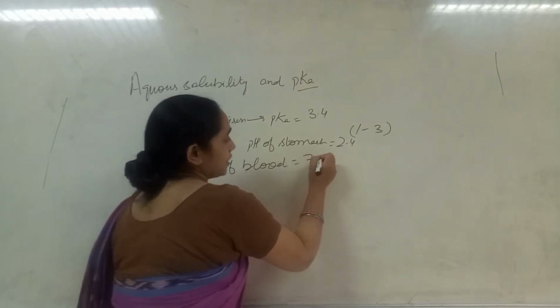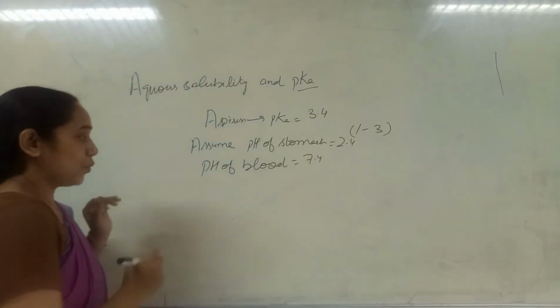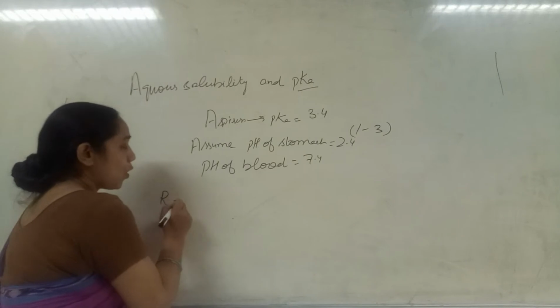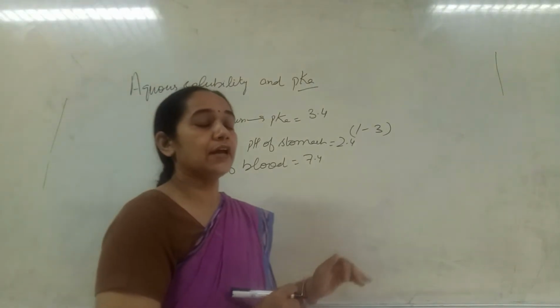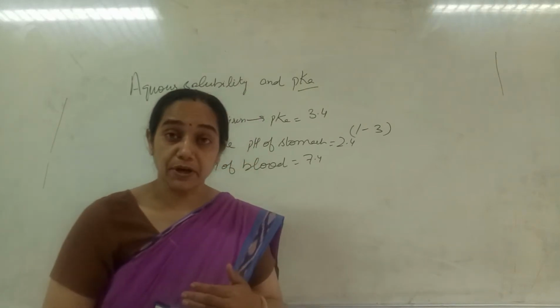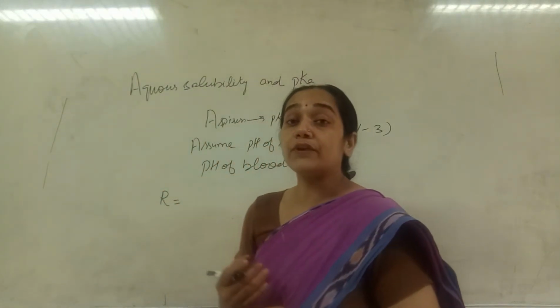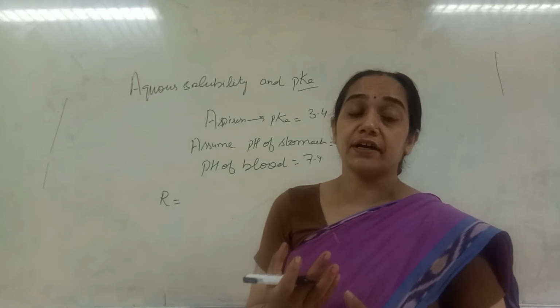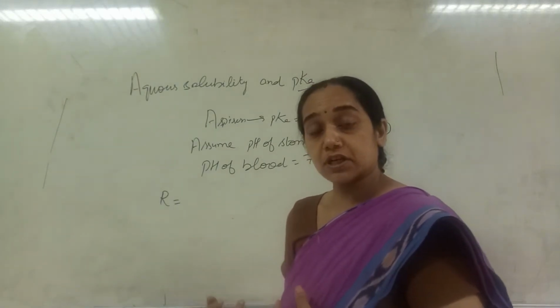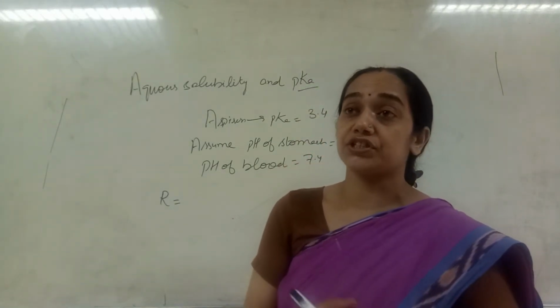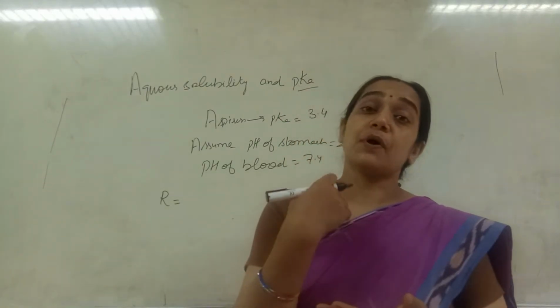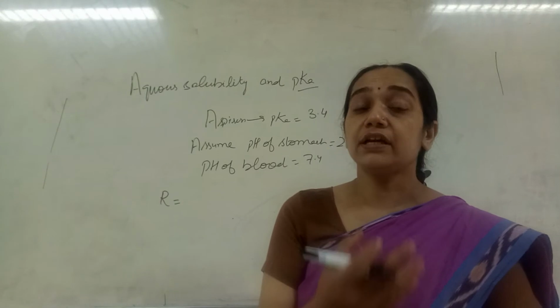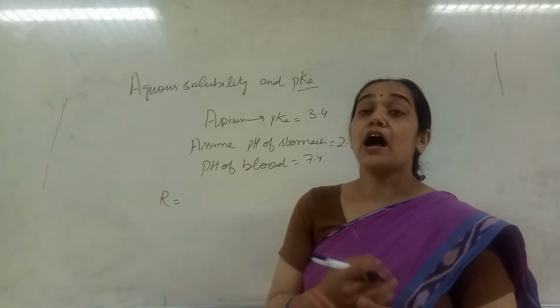We know the pH of the blood is 7.4, and the relative solubility of the drug in the blood and in the stomach will govern the diffusion rate of the drug from the stomach to the systemic circulation. After dissolving in the stomach, how much amount will go into the blood, into the systemic circulation, and how much will not.